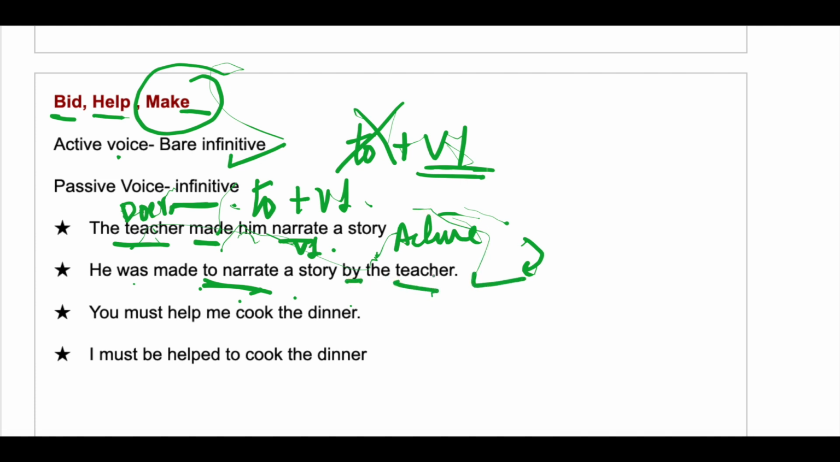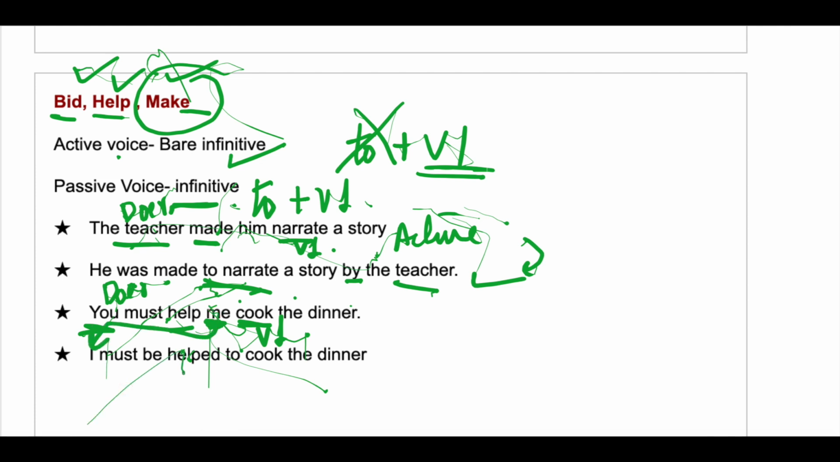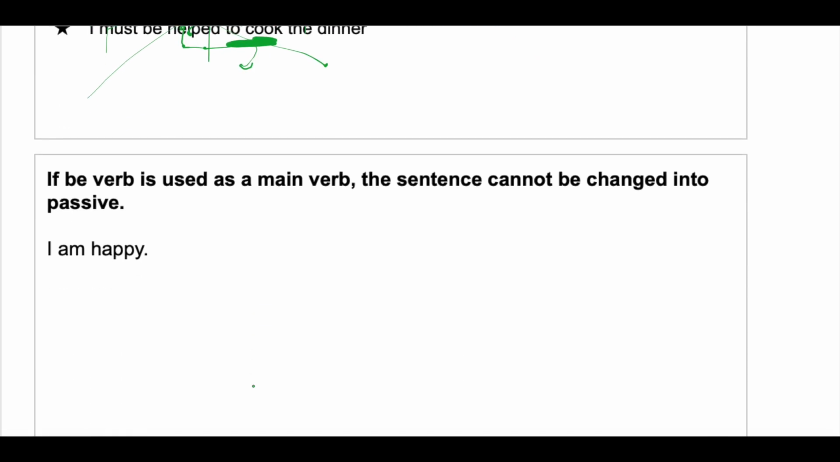You must help me cook the dinner. So here who must help? You. So the doer is present in the beginning, right? So here you will use only V1, that is bare infinitive, because here the verb is help. So this rule is applicable for bid, help and make. I must be helped to cook the dinner. Now who will receive the help? Me. Now this object is coming in the beginning. I must be helped to cook. So that's why infinitive will be used here.